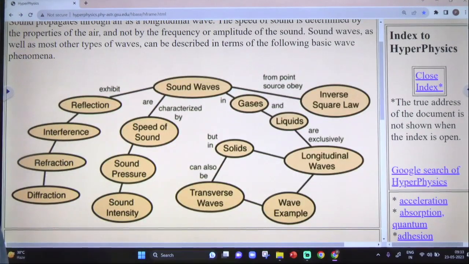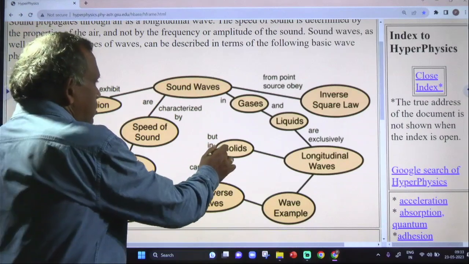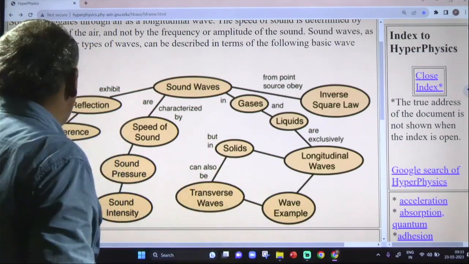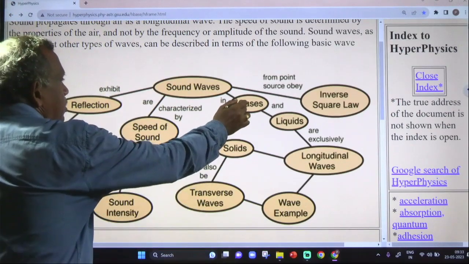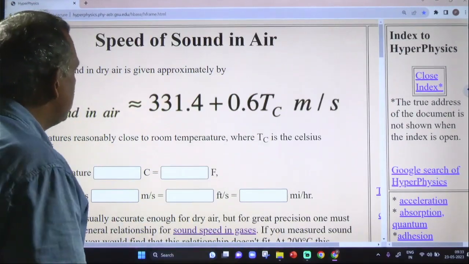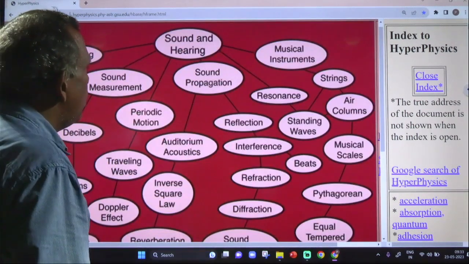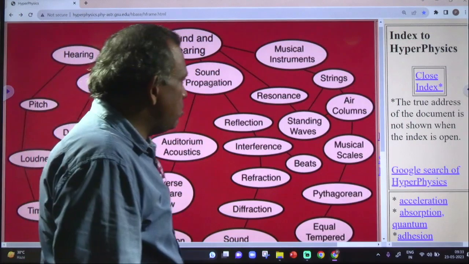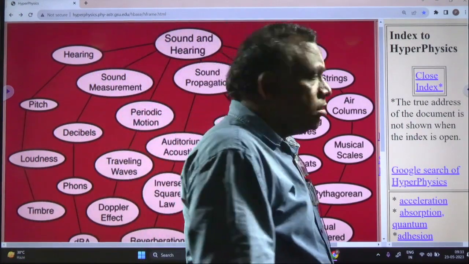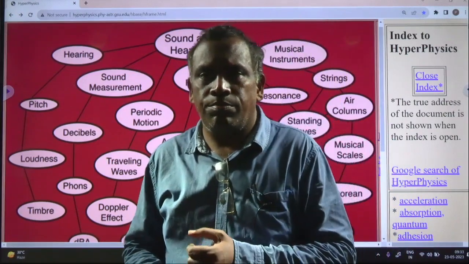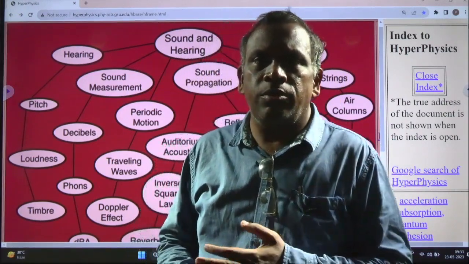And coming to solids, and the important one, speed of sound in gases. And there are some musical instruments in sounds. There are three types of musical instruments.